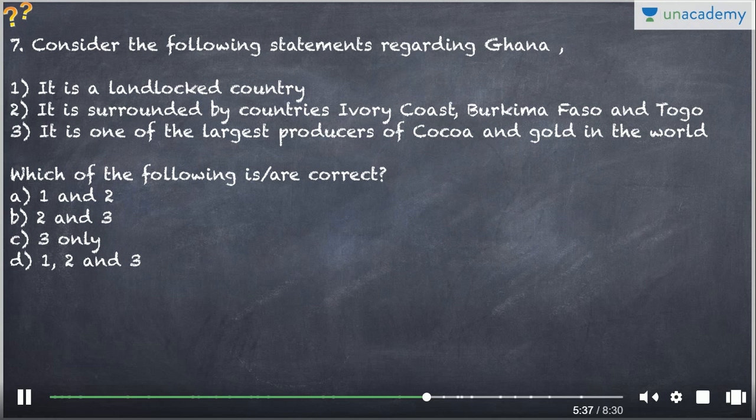Next question is regarding Ghana. Is it a landlocked country? No, it is not a landlocked country. You have to look at the map and atlas for that one. It is surrounded by Ivory Coast, Burkina Faso, and Togo. This is correct. It is one of the largest producers of cocoa and gold in the world. That is also a correct option.